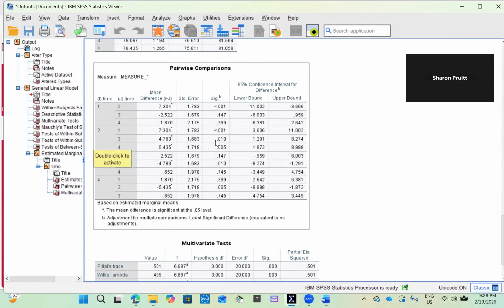We also have a p-value less than 0.05, 0.010. And then time 2 versus time 4, a p-value of 0.005. The significant differences involve the 5-minute condition compared to the other time points, which have p-values greater than 0.05.